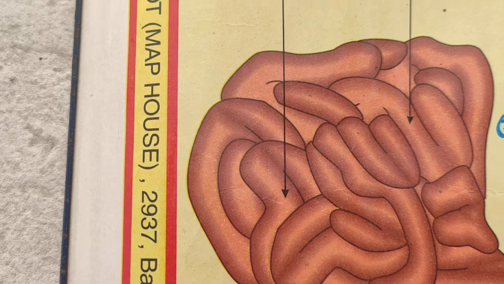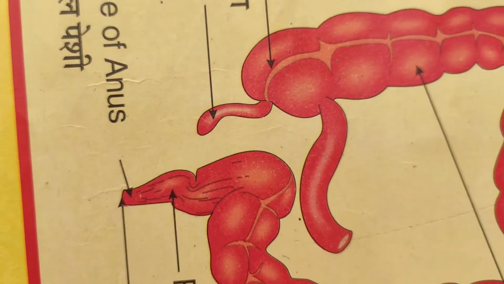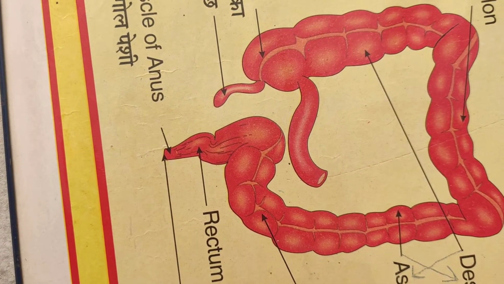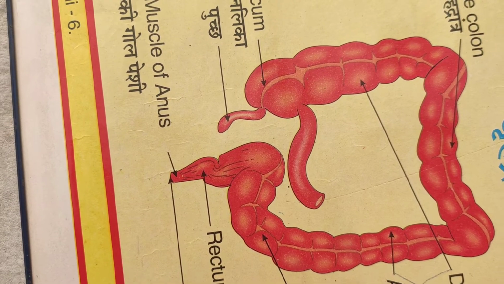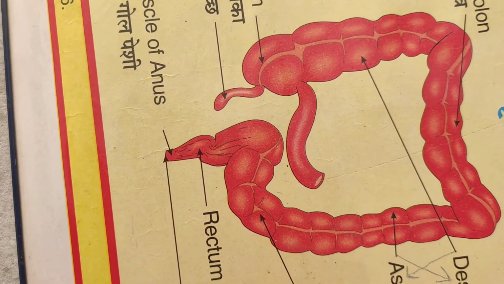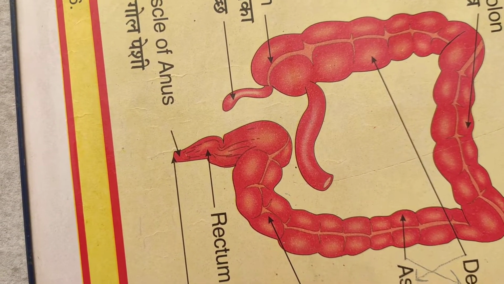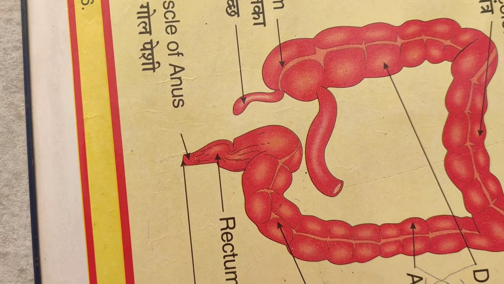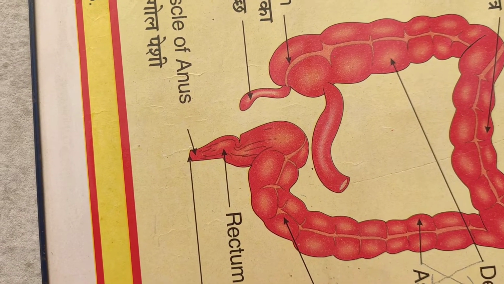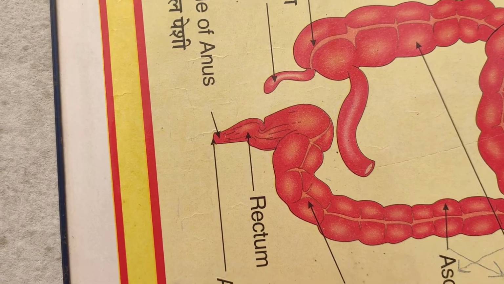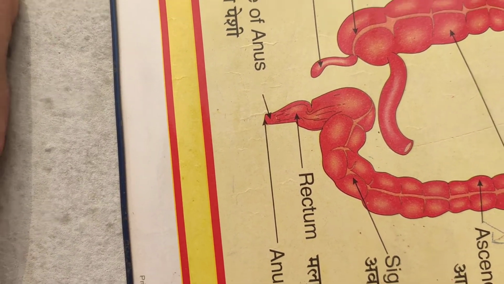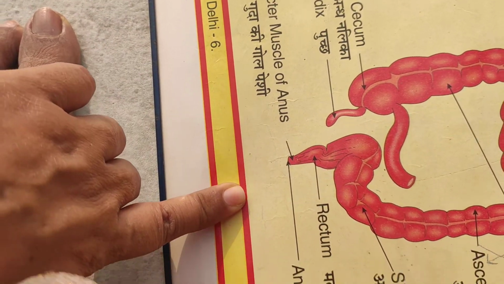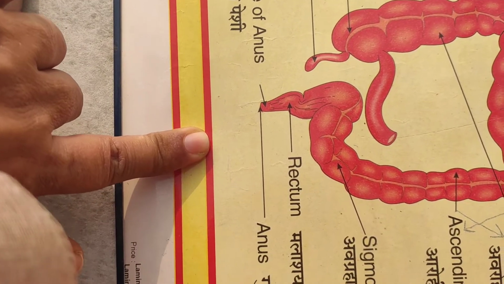After the assimilation is done, next is the large intestine. In the large intestine, there is no digestion or absorption of food. It only absorbs water, so that the undigested food gradually becomes solidified, and finally it is stored in the rectum and thrown out of the body through the anus from time to time.